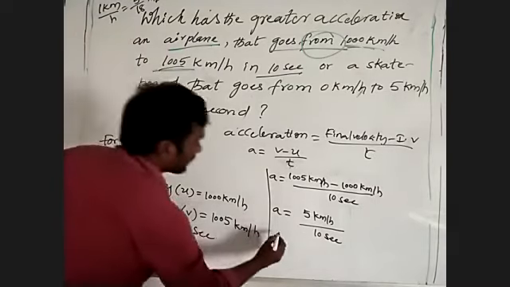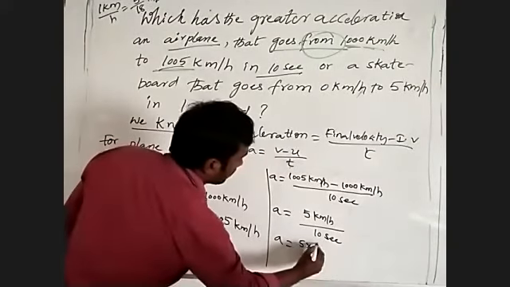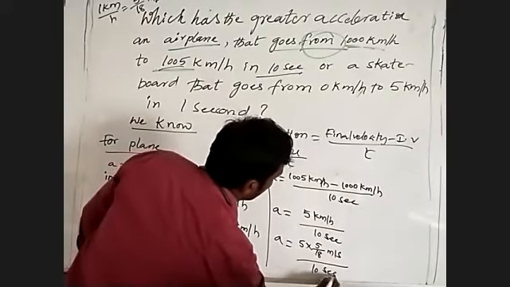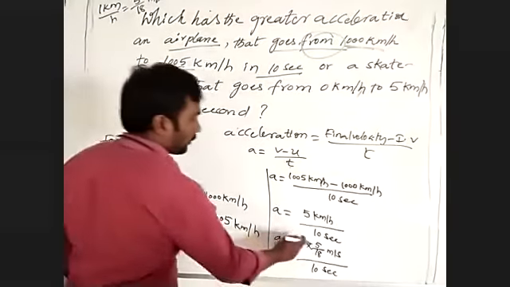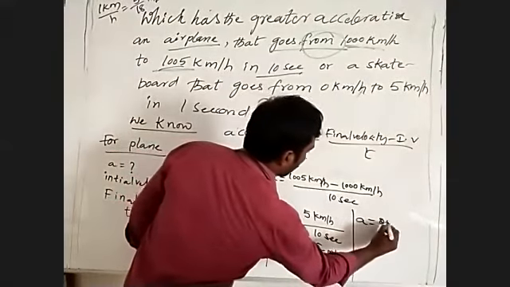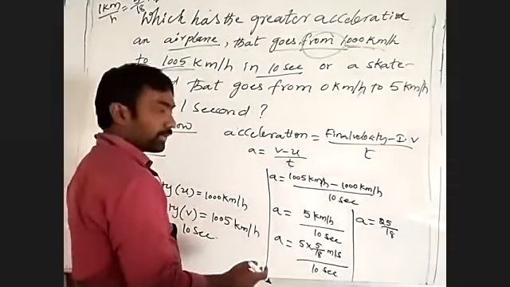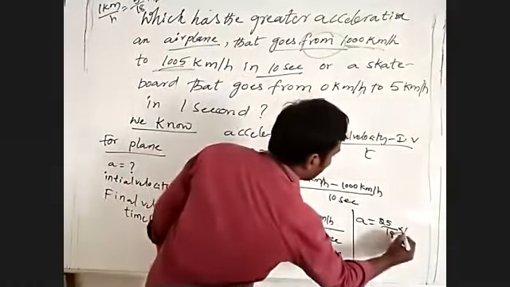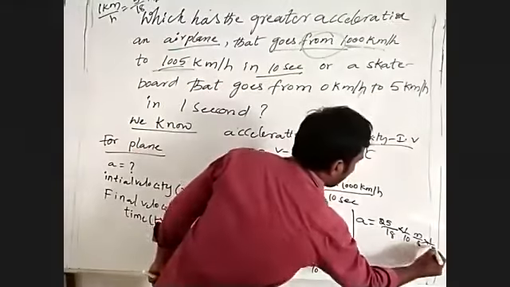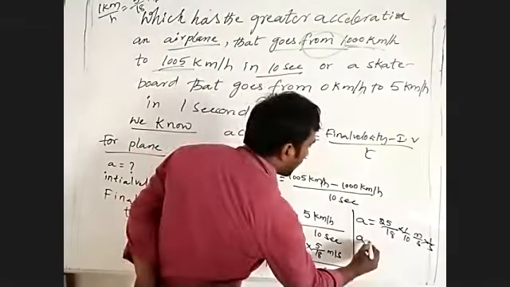So we have to do what? Acceleration is equal to 5 into 5 by 18 meter per second by 10 seconds. 5 fives are 25, so we can write acceleration is equal to 25 by 18. The 10 we have to bring upside, so it will become reciprocal, 1 by 10, meter per second, and second also will become 1 by second. Reciprocal. So acceleration is equal to